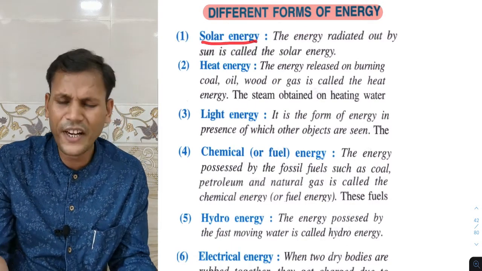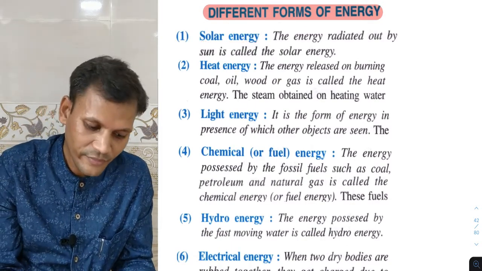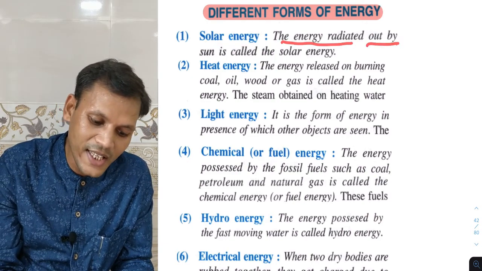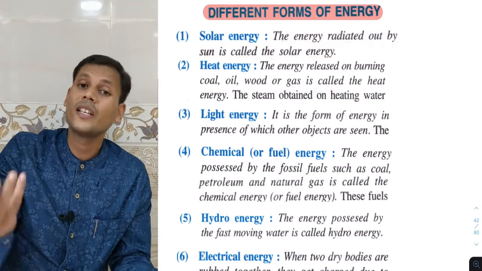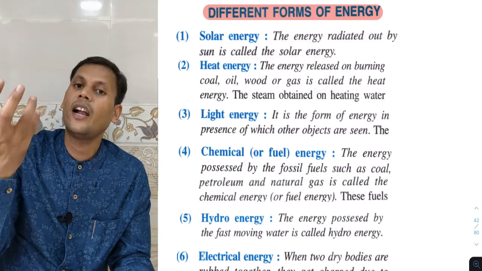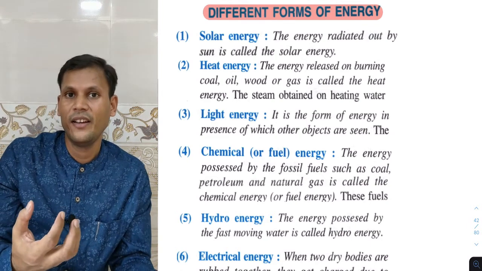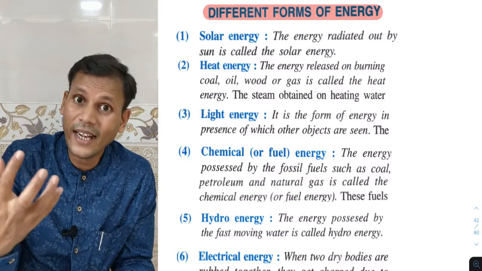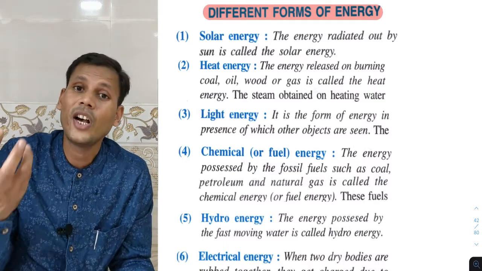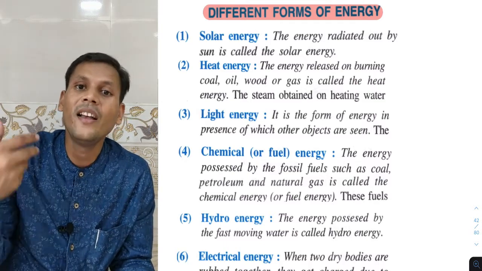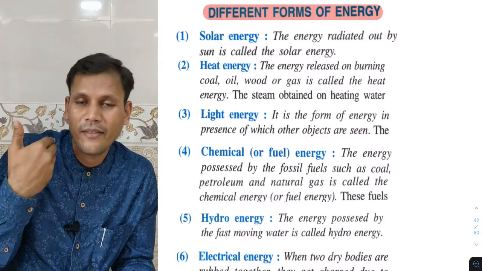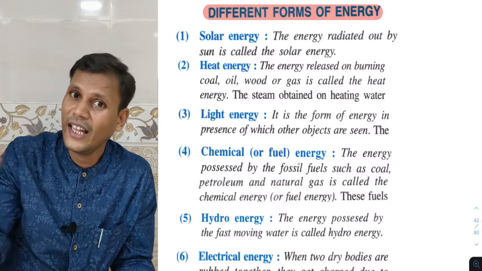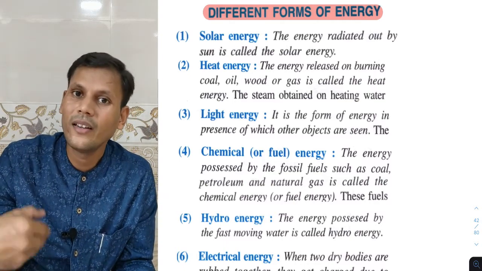Solar energy, and other forms, are all theory parts now. The energy radiated out by the sun is called the solar energy. We know the sun is the ultimate source of energy. Hydrogen and hydrogen combine, nuclear fusion takes place inside the sun, they form the helium atom, and by that reaction a tremendous amount of energy is released, and that energy comes to our earth.